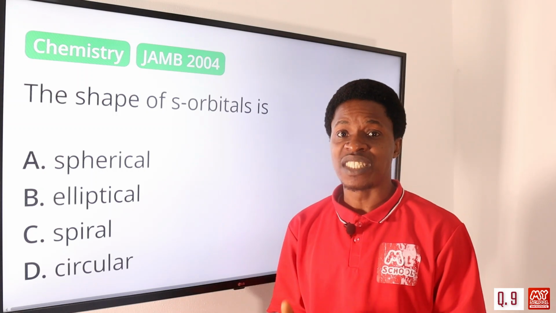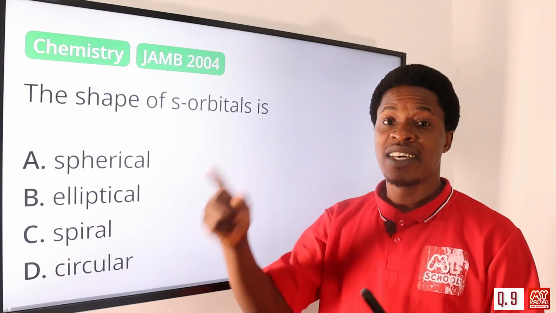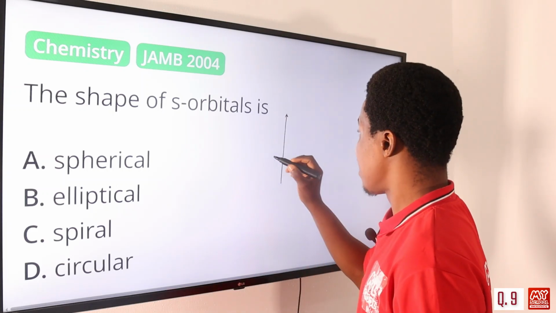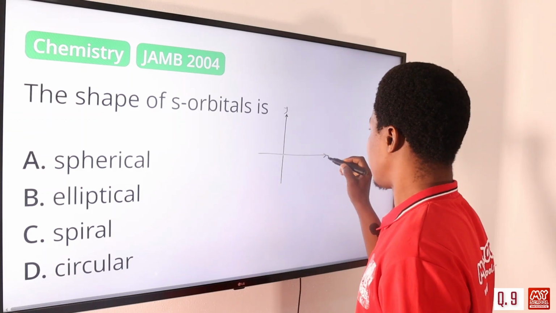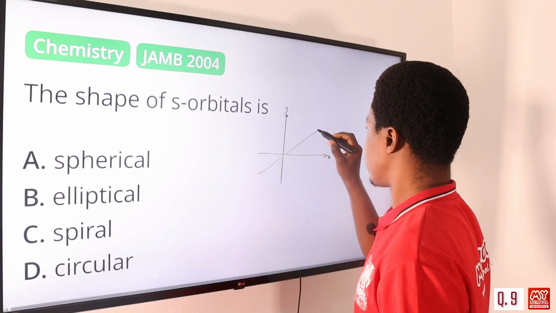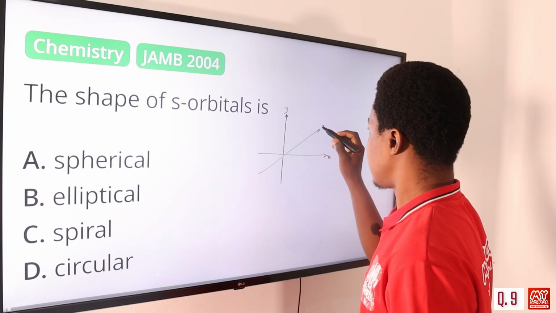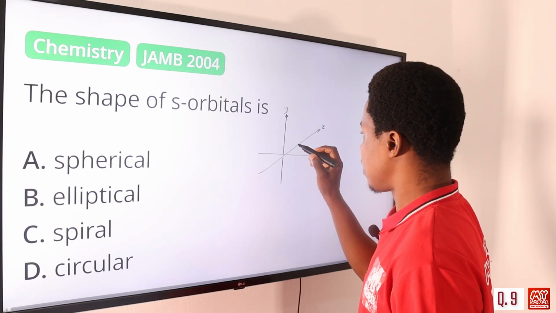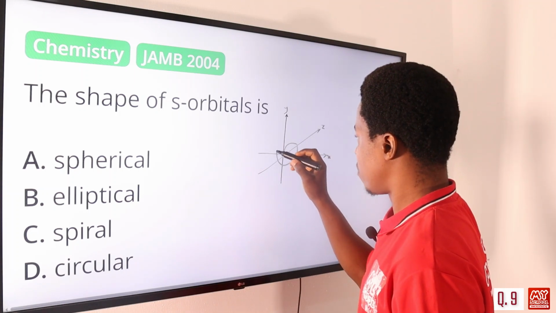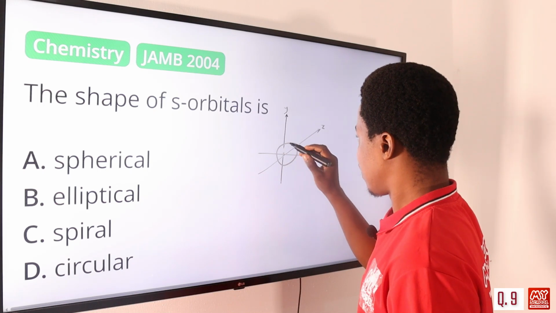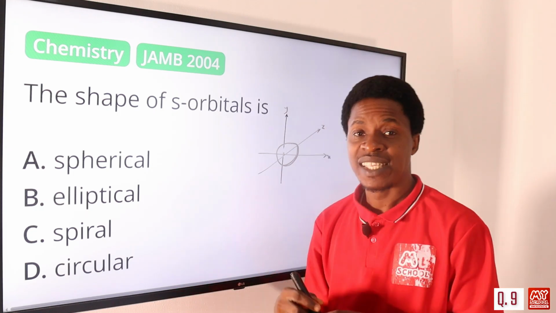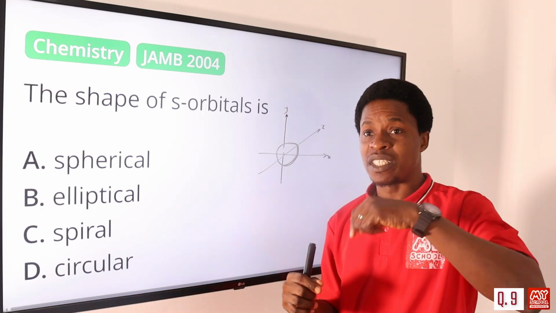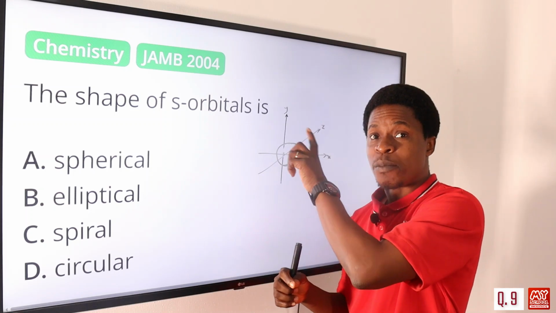So if we have y here, x here, and z here, trying to find an electron from all this is not dependent on the direction, but on the distance.